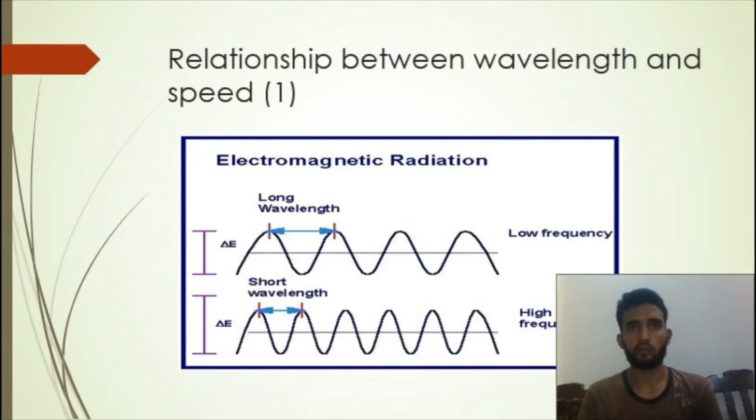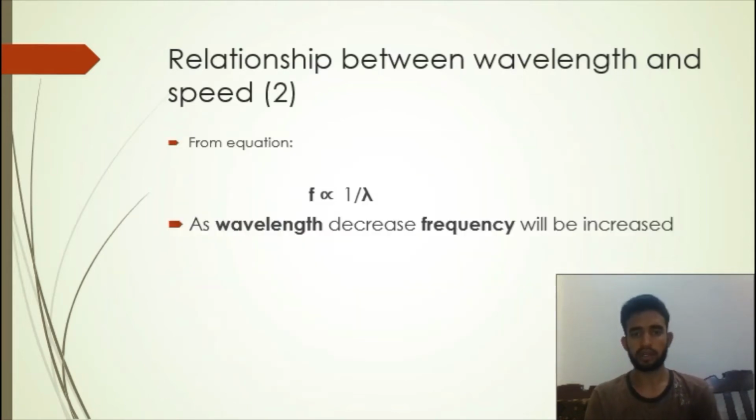And now we will learn about the relationship between wavelength and speed. Here we are seeing that as v is equal to f lambda, it means that speed is directly proportional to wavelength. As wavelength increases, speed increases. As frequency increases, speed increases.